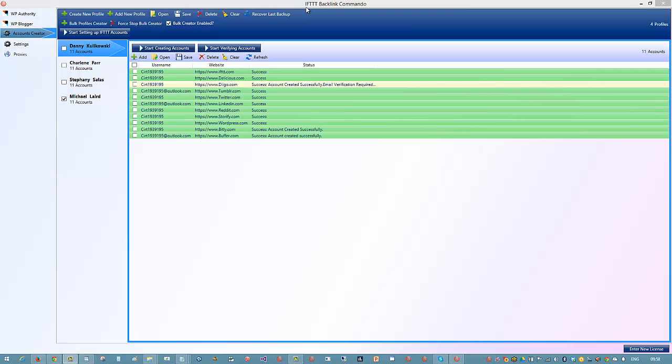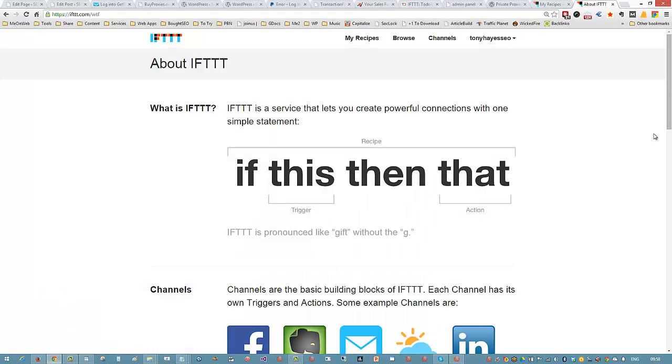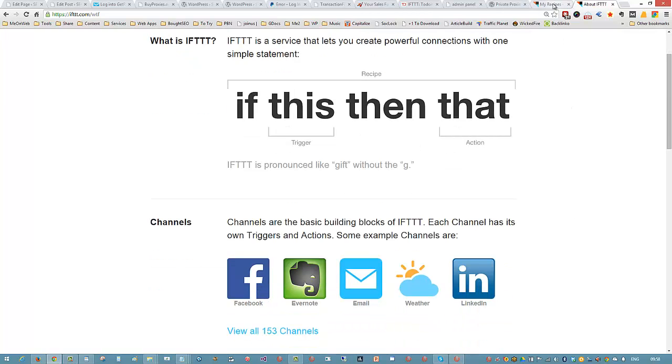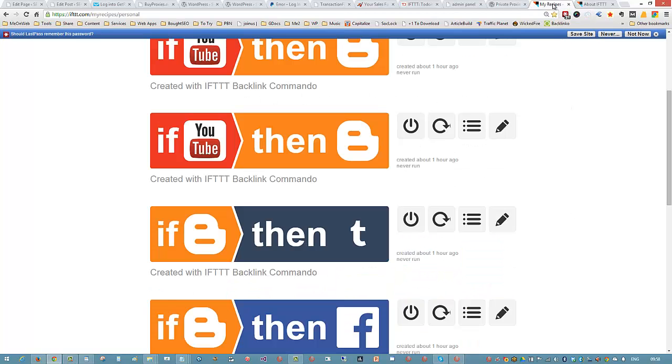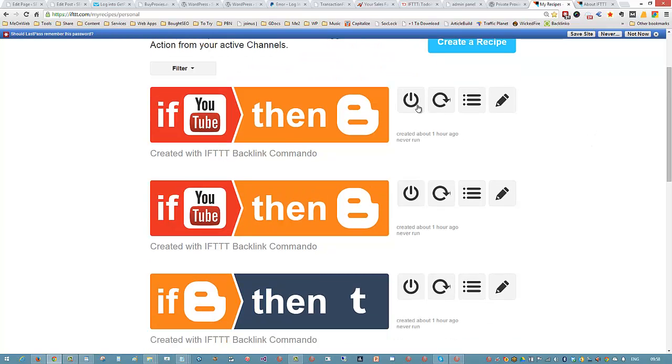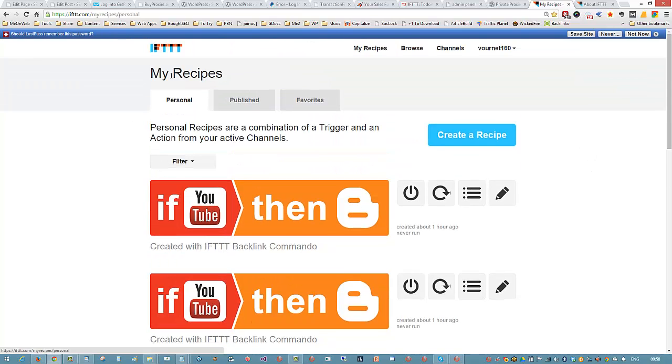And why IFTTT. For people who do not know what IFTTT is, let me jump over to IFTTT.com and we can have an overview of what's actually happening when we use this free service of theirs, okay? First of all, IFTTT stands for if this then that, okay? Basically that means I can create what they call triggers and actions. So you can see here, I've created what they call recipes. These are basically the triggers and actions.